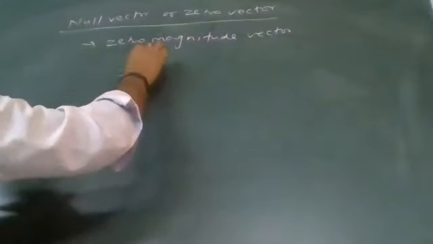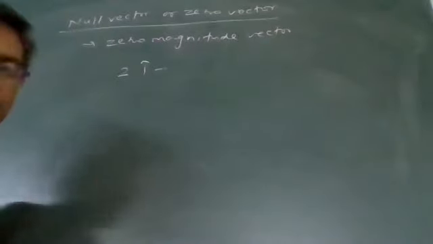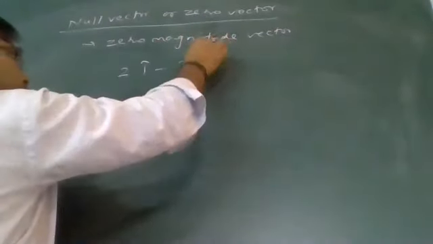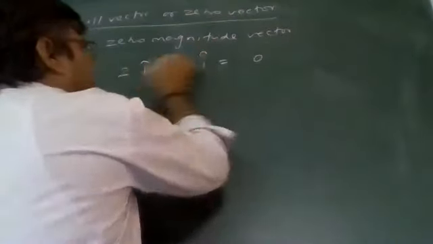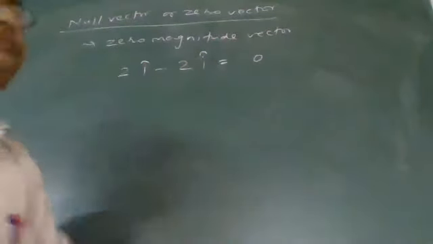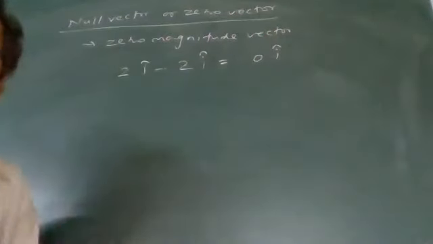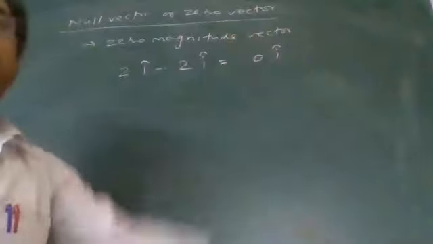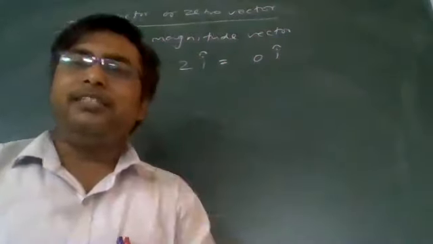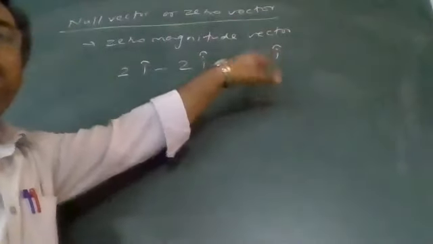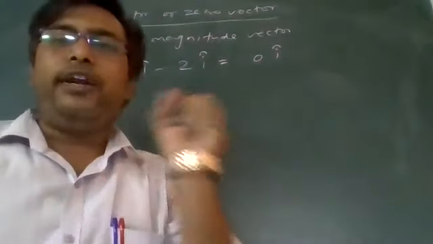If I am saying 2 I cap, I cap is represented for the x-axis. Minus 2 I cap. Then I will obtain 2 minus 2 is 0. But what is I cap minus I cap? I cap minus I cap is not 0. I will say it is the null vector. When two vectors are subtracted, the result is not only 0. I will say the result is the zero vector or null vector.